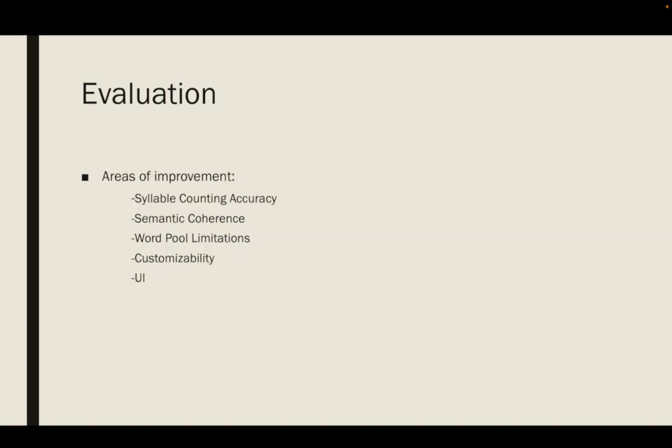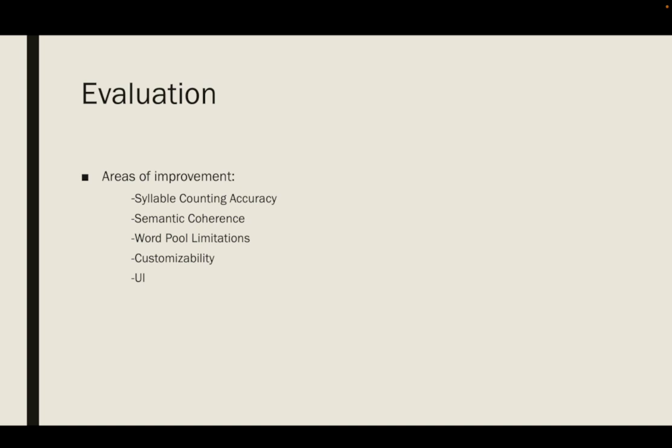As for areas of improvement, first one will be syllable counting accuracy. While the count syllables function does a decent job, it might not always be accurate for all words, especially complex ones or those from other languages. Semantic coherence. The poems generated might not always be semantically coherent. The randomness ensures variability but can sometimes lead to lines that don't make logical sense together, just like when we ran the code. The third one will be word pool limitations. The quality and variety of poems are directly tied to the word pool. Expanding the word pool or integrating external dictionaries or APIs would enhance the richness and diversity of generated poems.